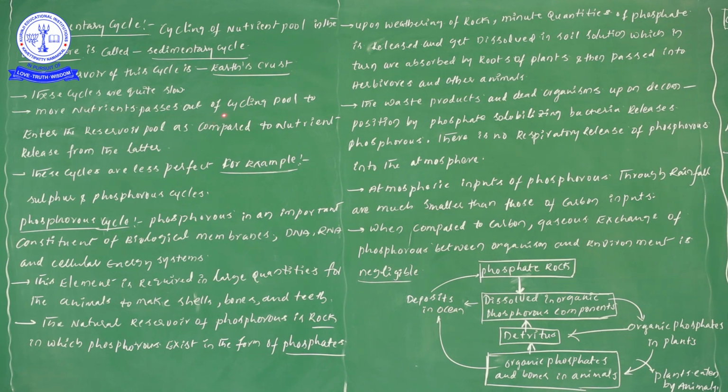More nutrients pass out of the cycling pool and enter into the reservoir pool as compared to the nutrients released from the latter. Here, these nutrients coming out of the cycling pool enter into the reservoir pool when compared to the previous cycle.